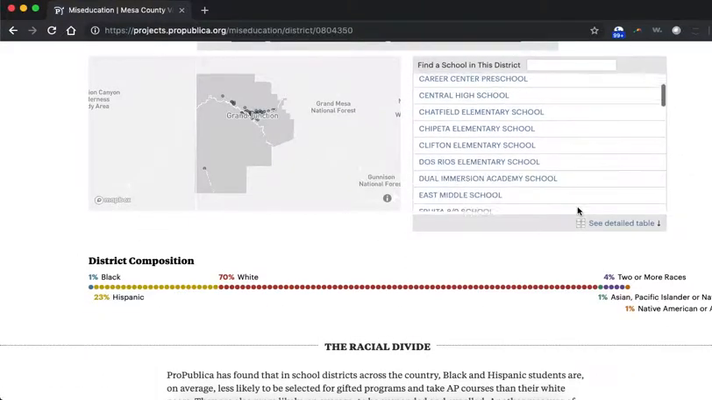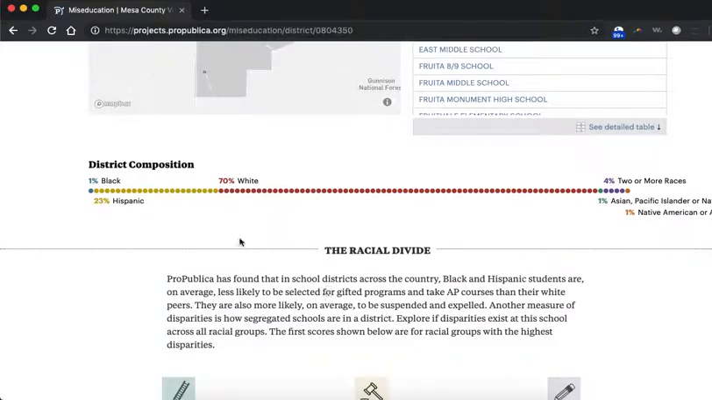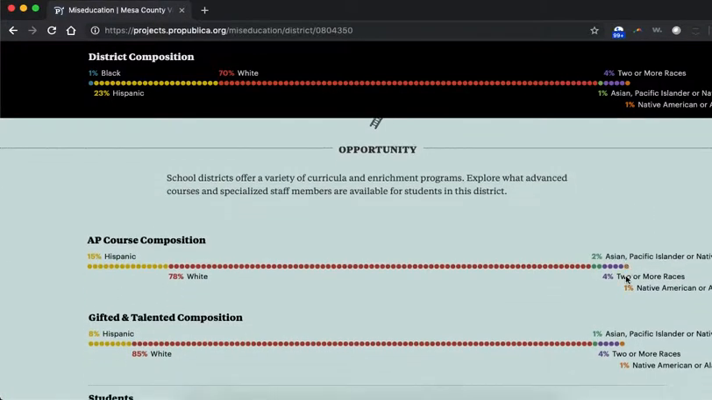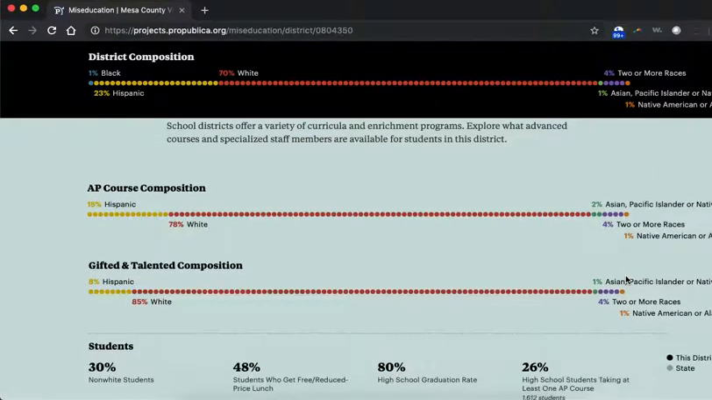As we start to scroll down, we'll see the district composition. So Mesa County Valley School District 51 has 1% black students, 23% Hispanic students, 70% white students, and so on. As we go down, they'll share some data about those students and their access to certain courses or gifted and talented access. So as you can see here, the district population freezes at the top of the screen as you're going down. It's sort of like Excel if you've ever frozen a screen. And now you can compare.